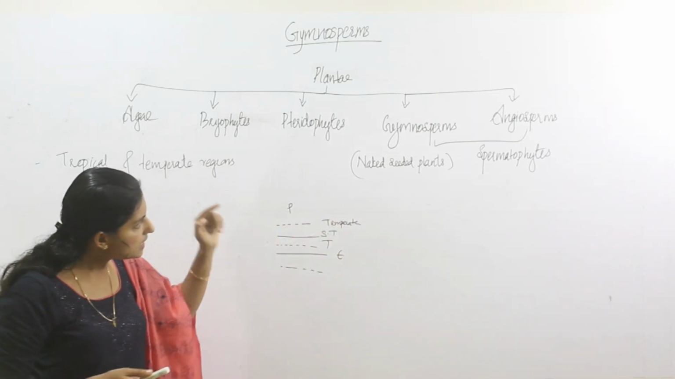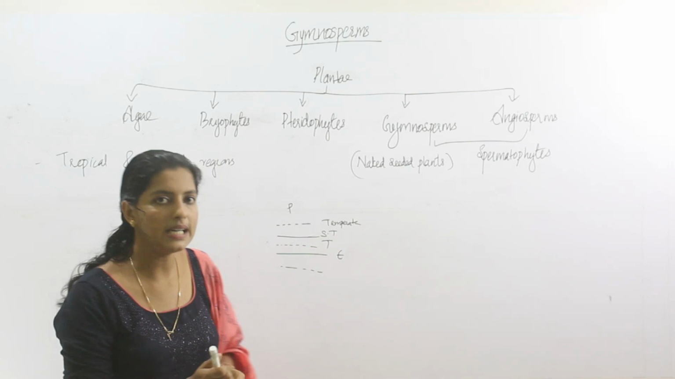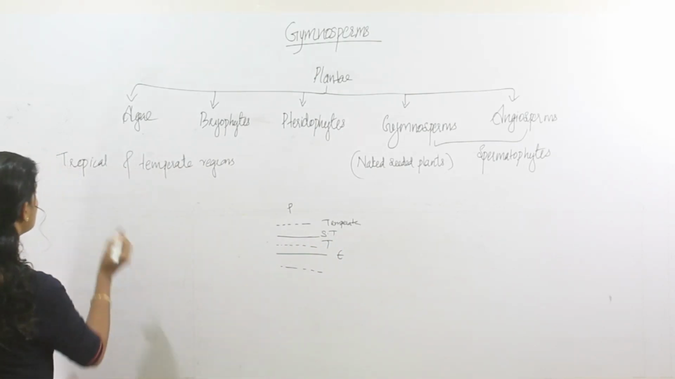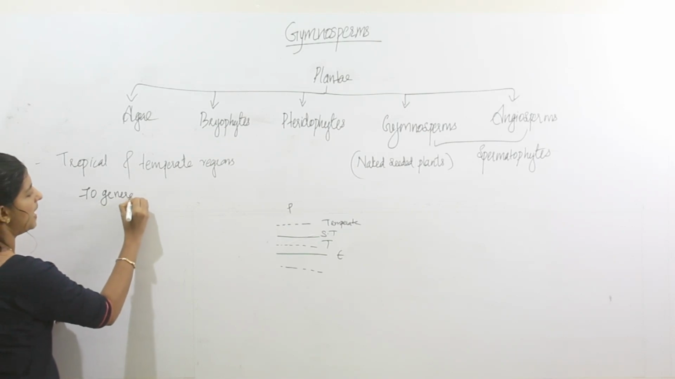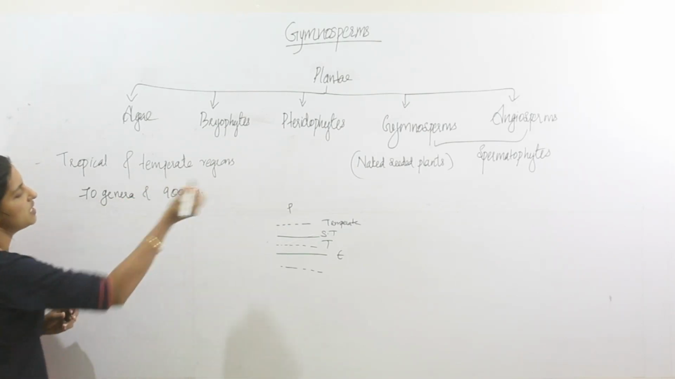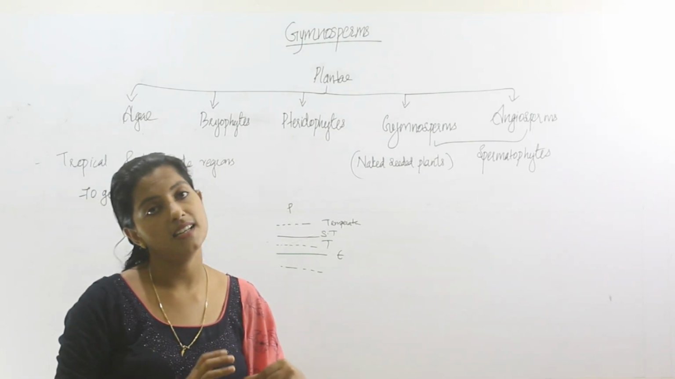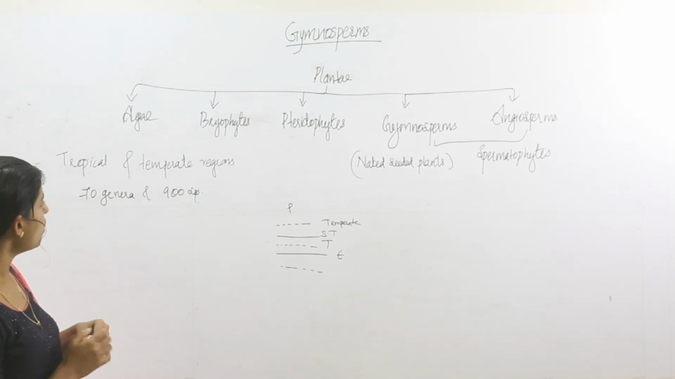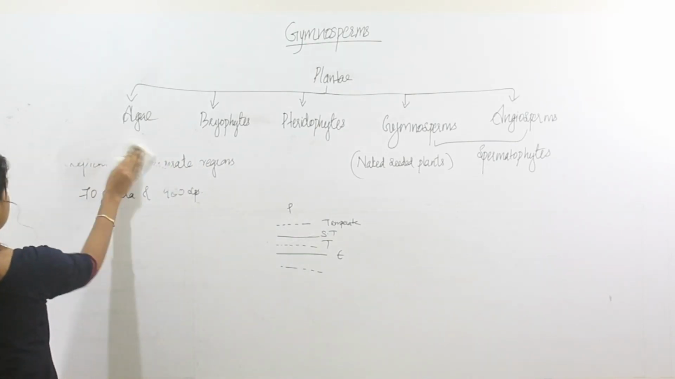Then these gymnosperms were dominant earlier, but now they are represented by only 70 genera and 900 species. Now we will discuss the general characters of gymnosperms.